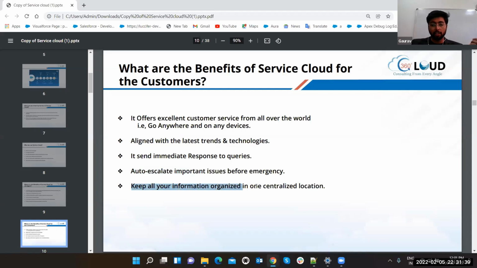Keep all your information organized in one centralized location. So put all your information centralized in one location, so the customer can pull all the queries in one place and get the solution.